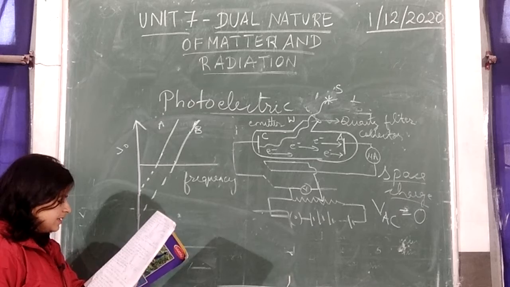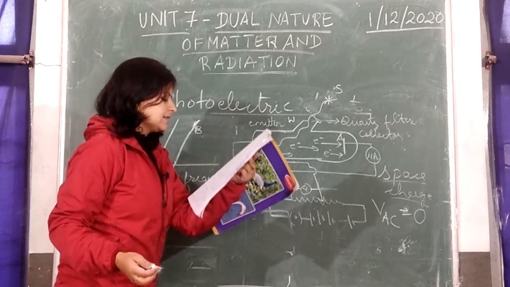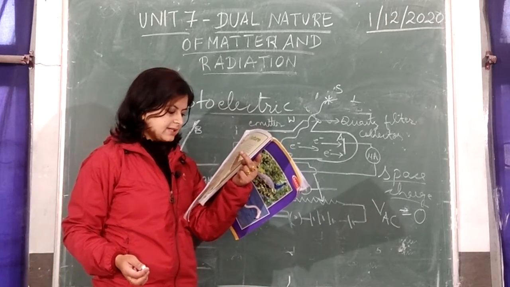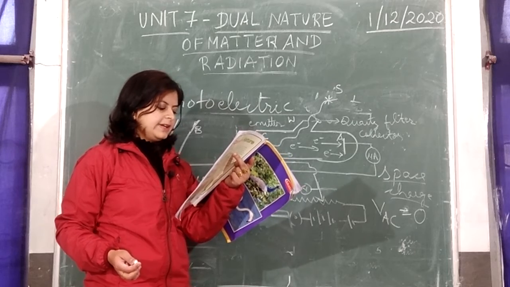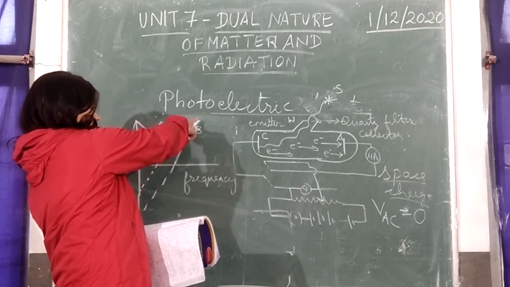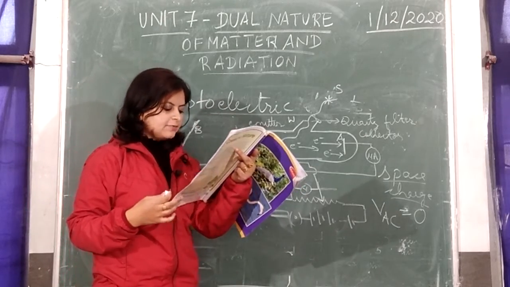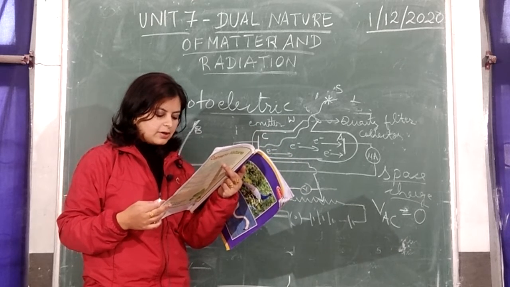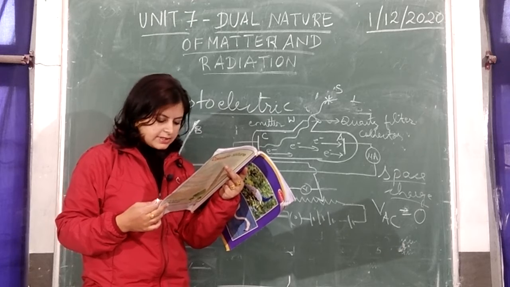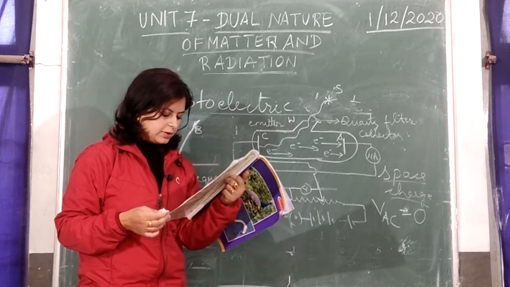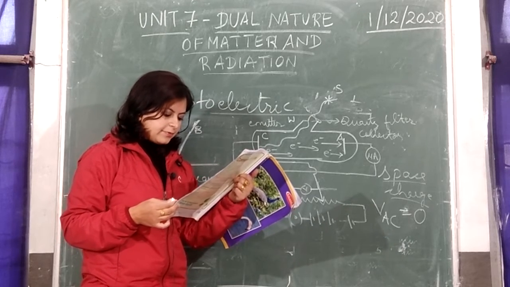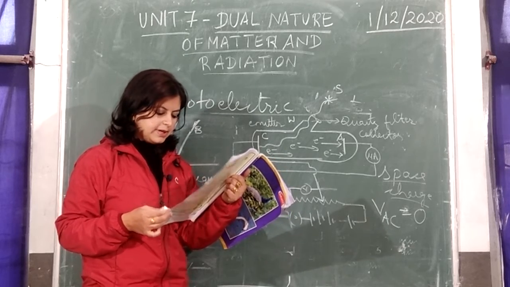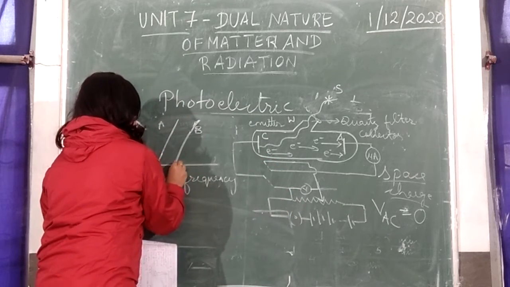Now from this graph, you can see that for a given photosensitive metal, the stopping potential varies linearly with frequency. Second, for a given metal, there is a certain minimum frequency called the cutoff or threshold frequency, for which the stopping potential is also equal to 0.